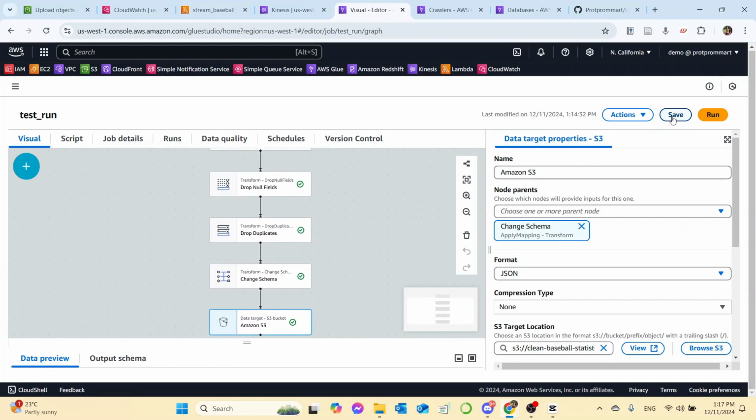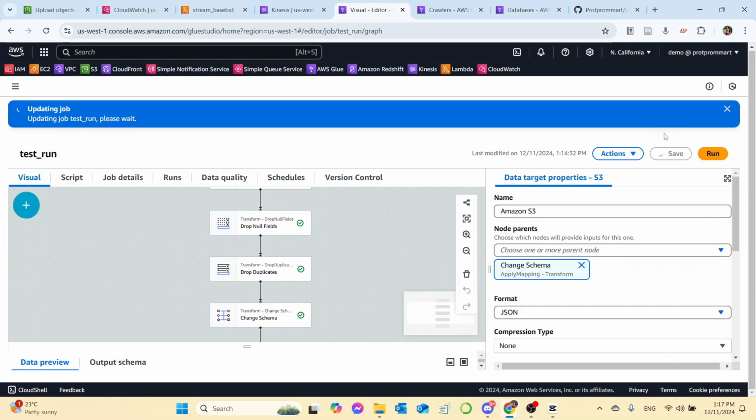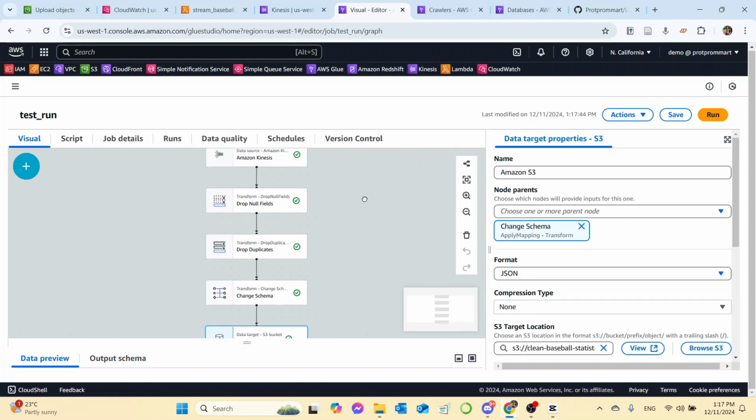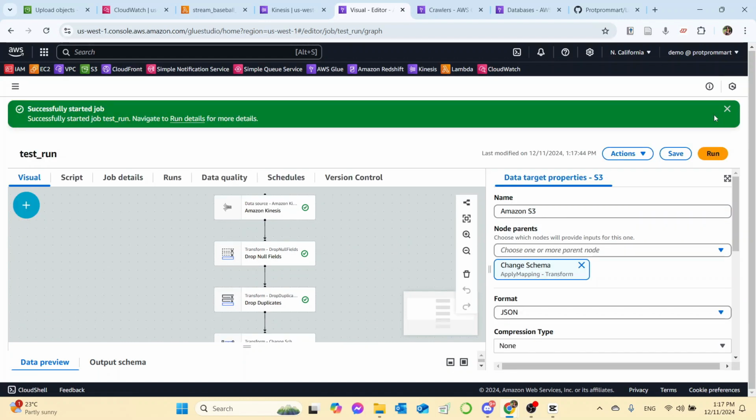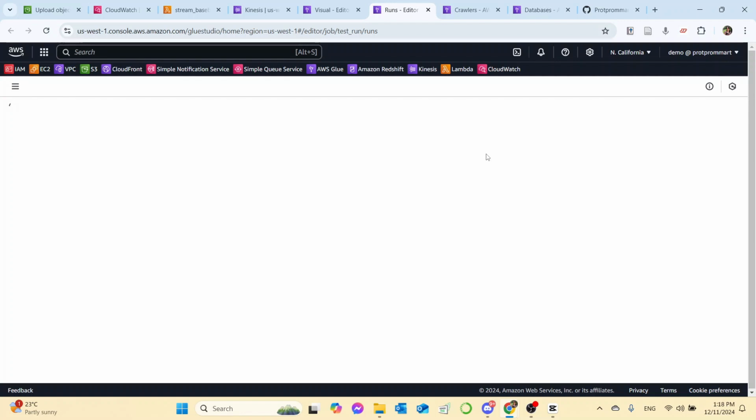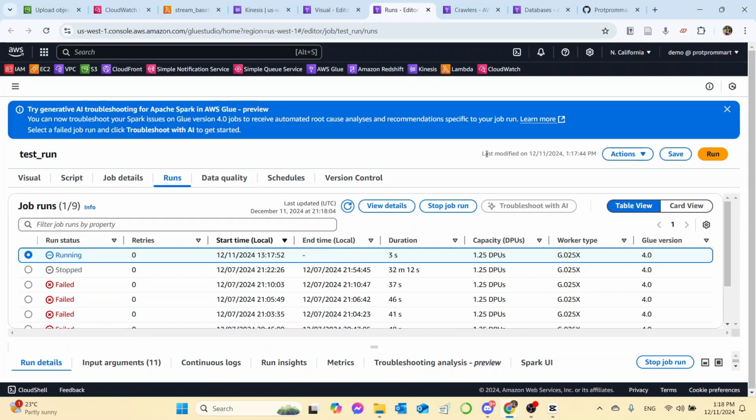Okay, so after that, we can save. And we can click on run. And we see the run details, and we can come back when it's done running.